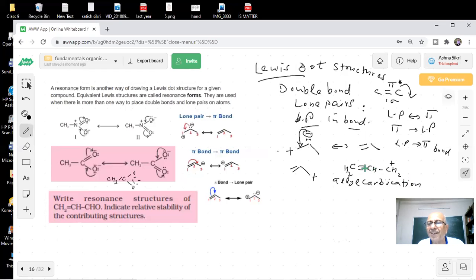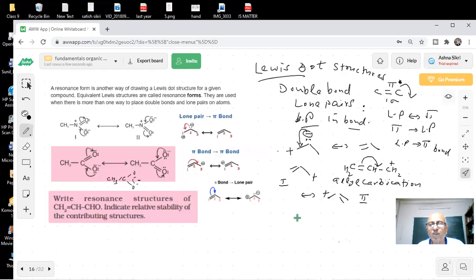Now the story is like this. What will happen? This shifts onto this. Then what will happen, students? What will you get? Got it? Yes, sir. So there is one structure and two structures. What is this known as, students? These are called resonance. This is the resonance which is happening here.